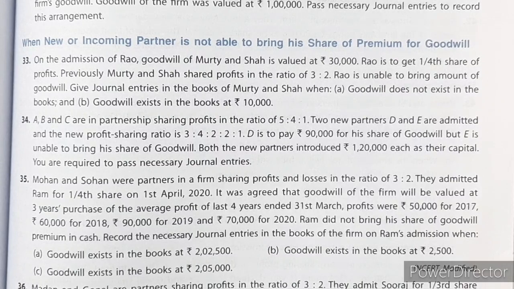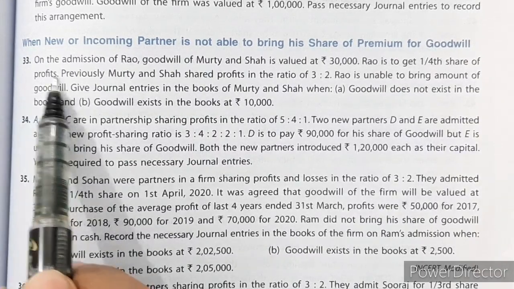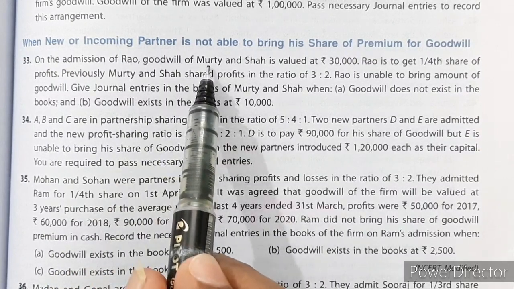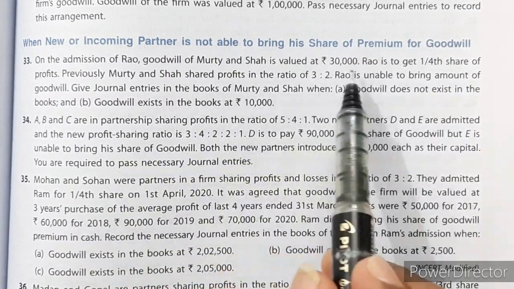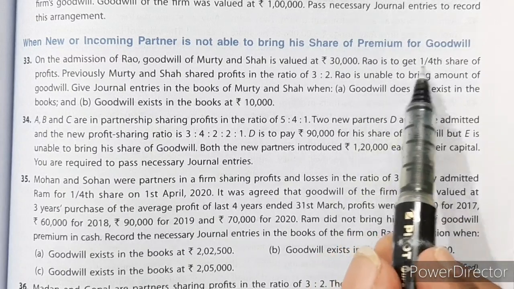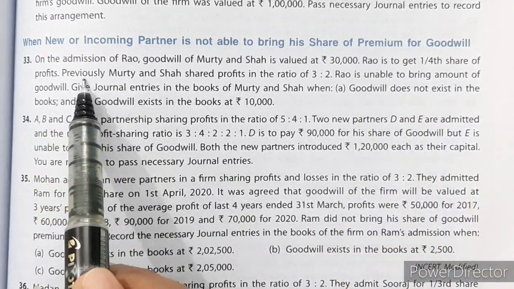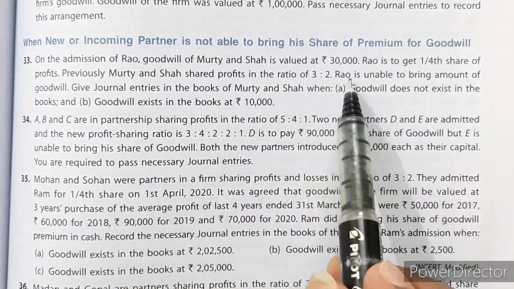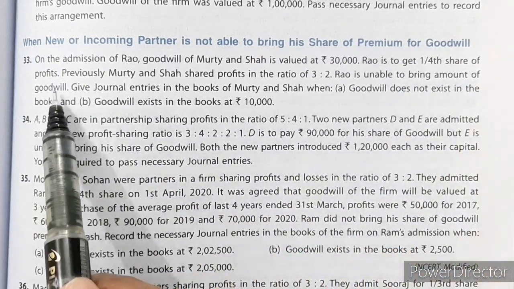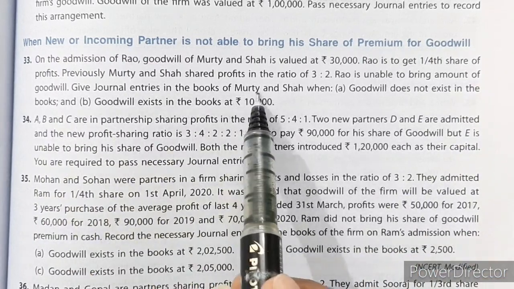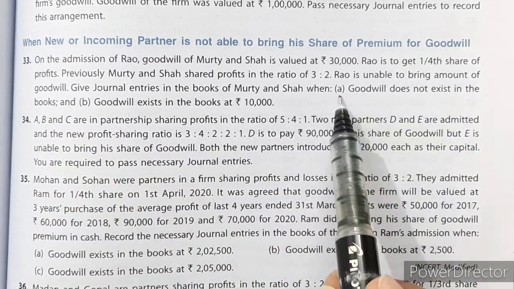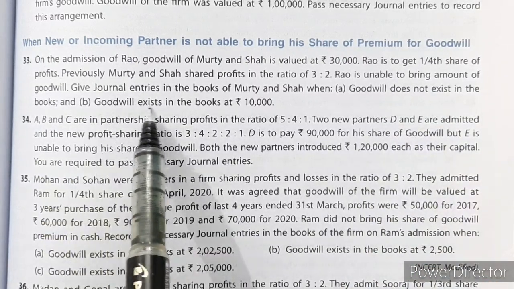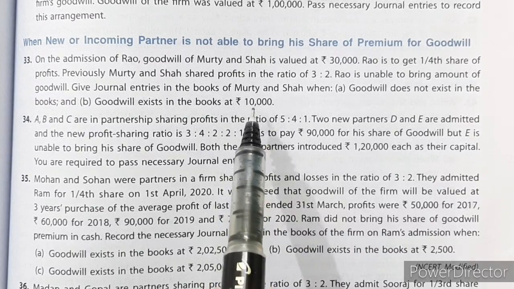Let us see question number 33. On the admission of Rao, goodwill of Murthy and Shah is valued at rupees 30,000. Rao is to get 1/4 share of profit. Previously, Murthy and Shah shared profits in the ratio of 3:2. Rao is unable to bring amount of goodwill. Give journal entries in the books of Murthy and Shah when A. Goodwill does not exist in the books, and B. Goodwill exists in the books at rupees 10,000.